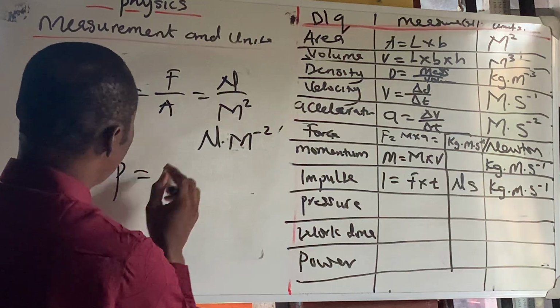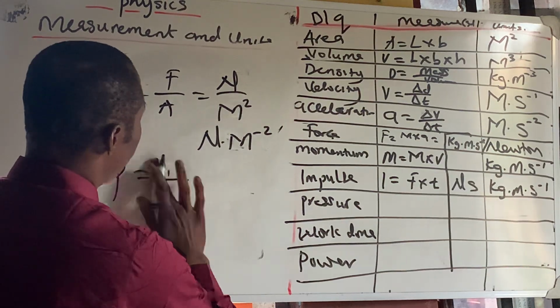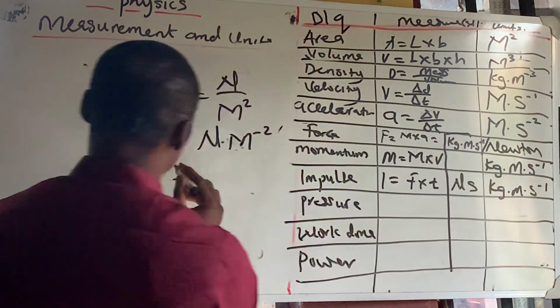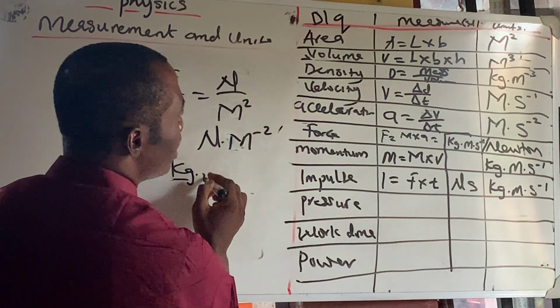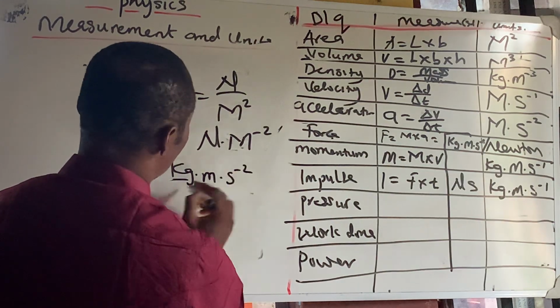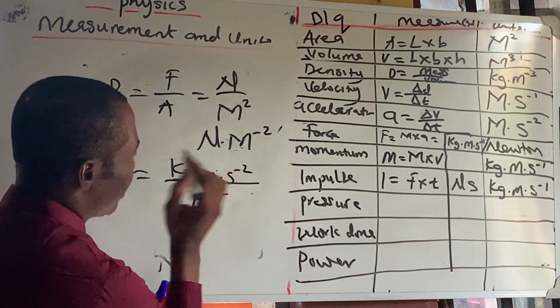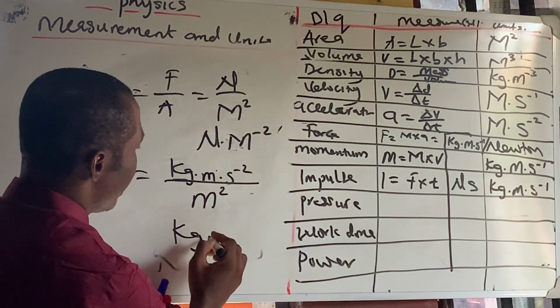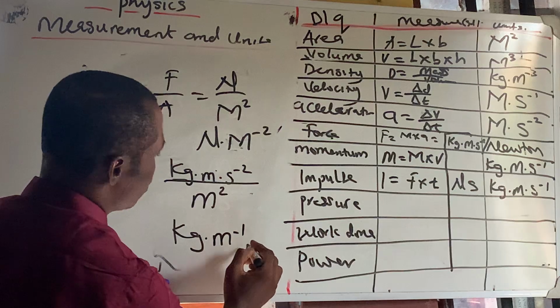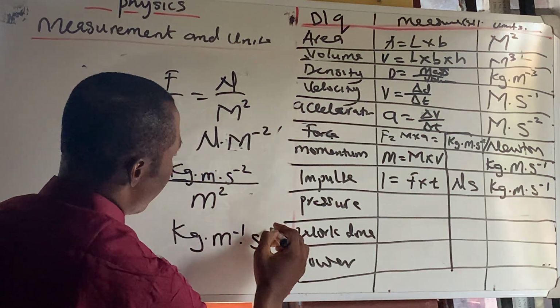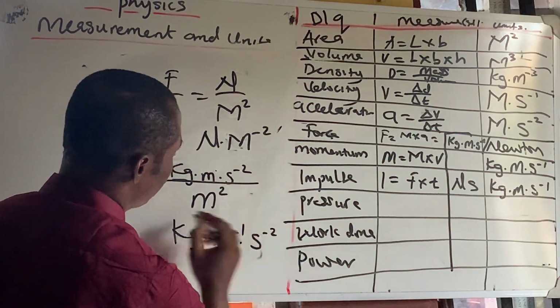Now, pressure can also be force, so let's bring up the unit of force, which is kg meter per seconds raised to the power of minus 2, divided by meters raised to the power of 2. Now, 1 minus 2, that will be a minus 1.